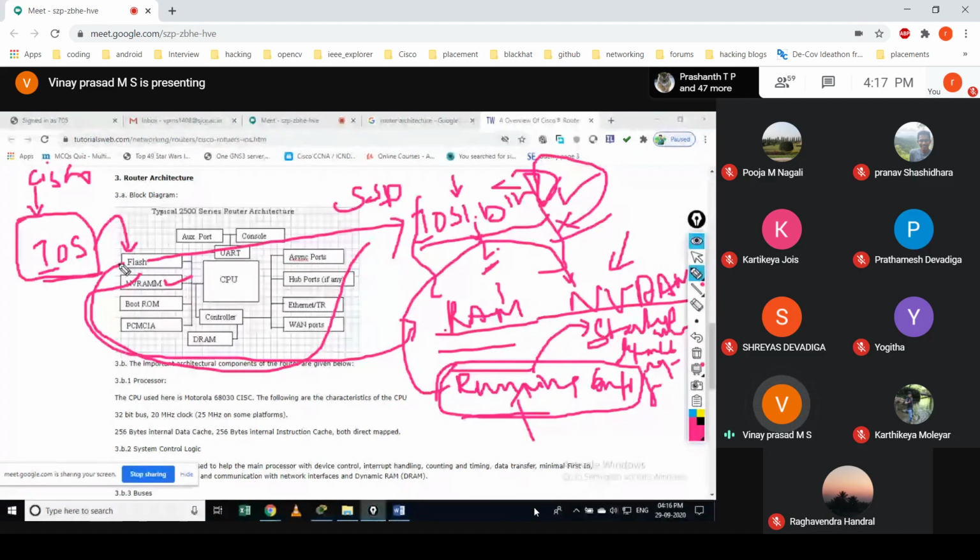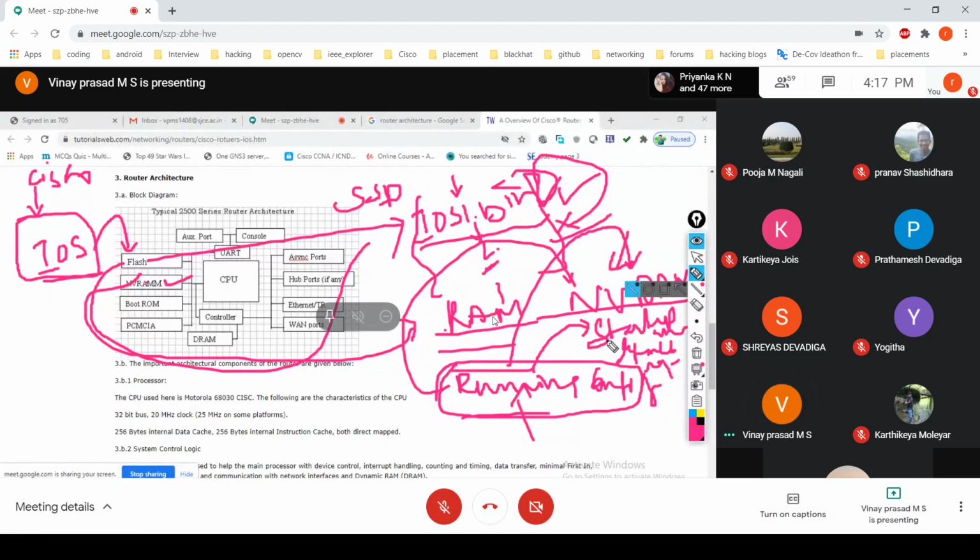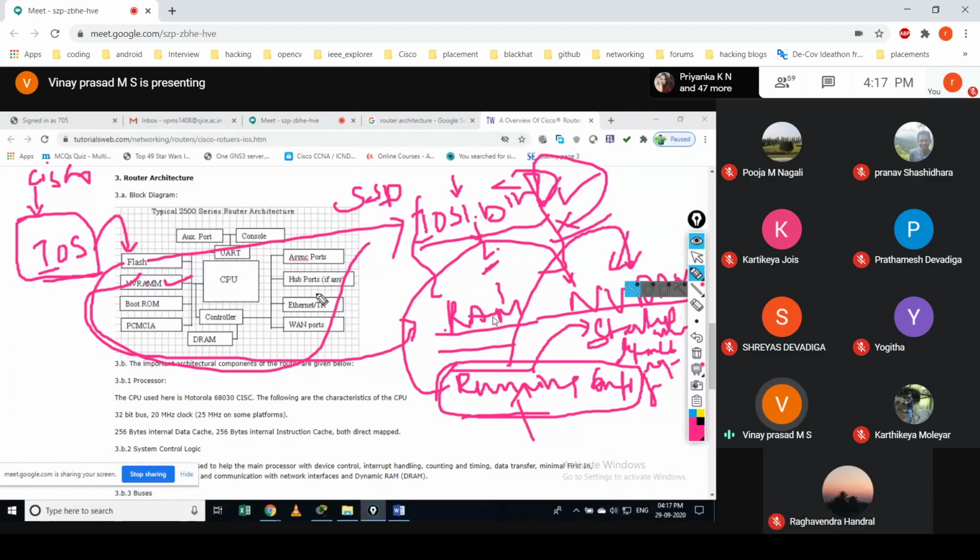So whatever configuration you did on the device, you should write that information onto the NVRAM, which keeps the file named startup config. Okay. After you write that configuration to the startup config, what will happen if the device is rebooted? The running config will be erased when it is rebooted, but it will take the configuration from the startup config and load it onto the running config, and it will work as you previously configured the device.